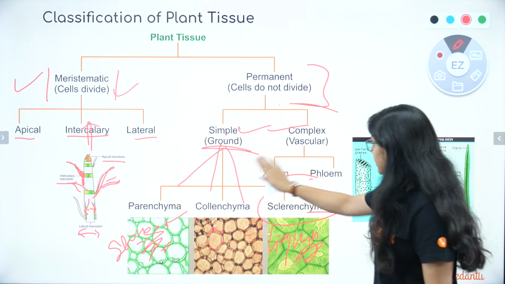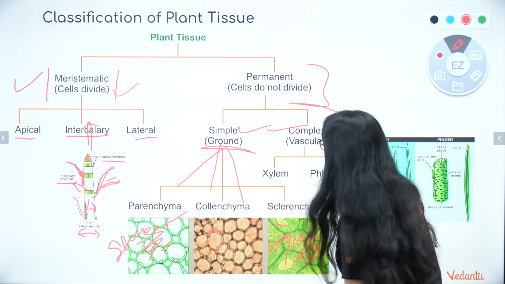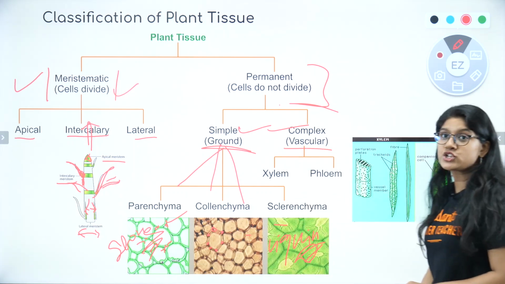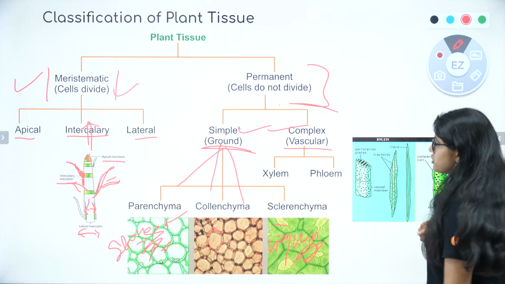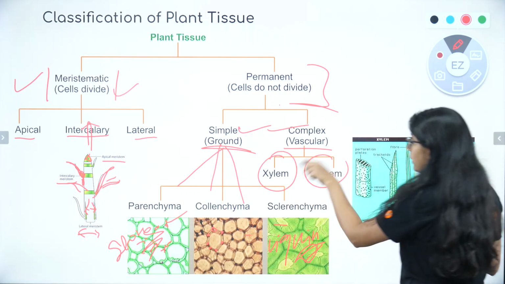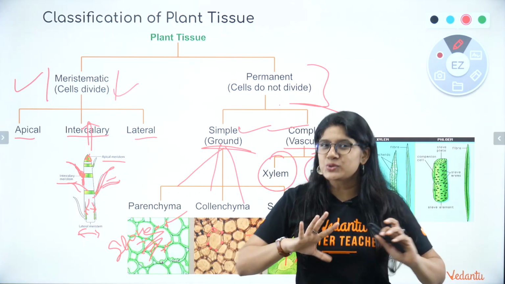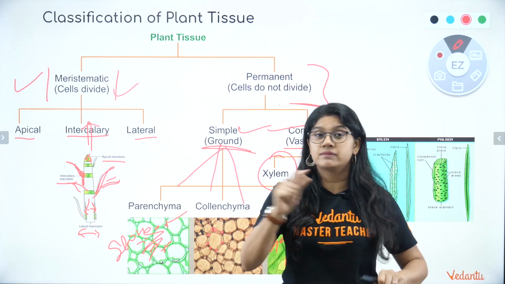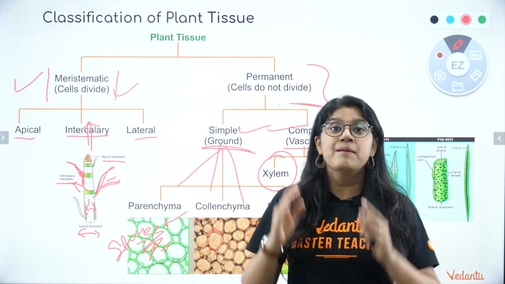If we move ahead, everyone, in the complex we have two important things which are a combination of more than two cells, right? They are the more than two cells composition. Xylem, everyone, and phloem. Everyone pay attention to the class. I know plant tissue can be a bit boring, but don't lose hope, everyone. We are here studying. I'm just discussing the important points.